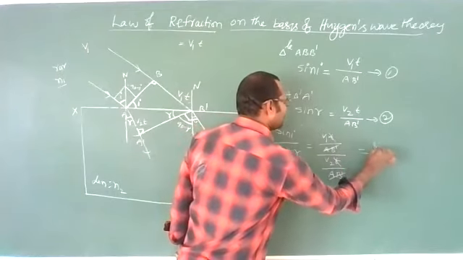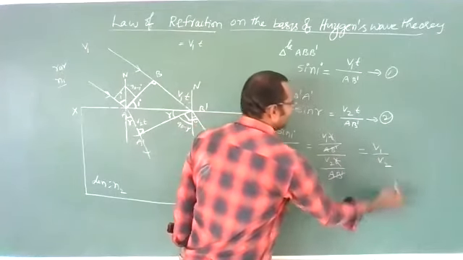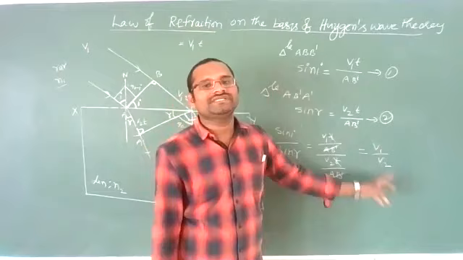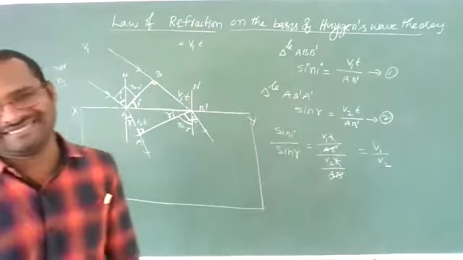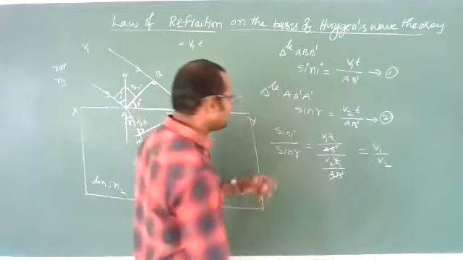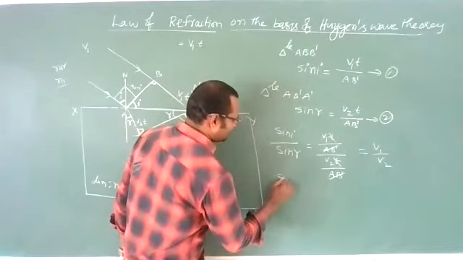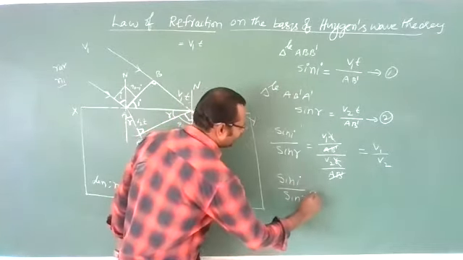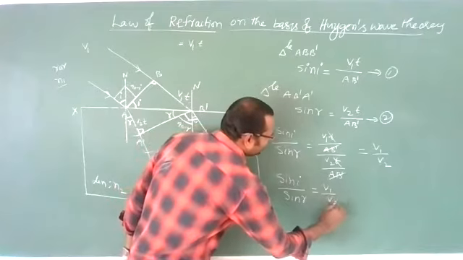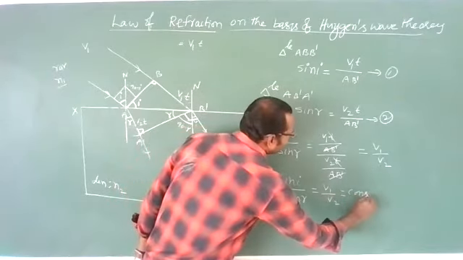What you are getting is V1 by V2, and you know that V1 by V2 is a constant ratio, a fixed value. So we can say sin I by sin R is equal to V1 by V2, which is equal to a constant.